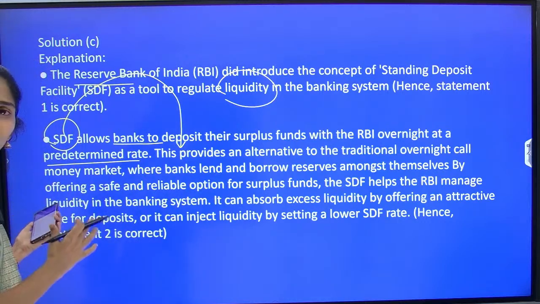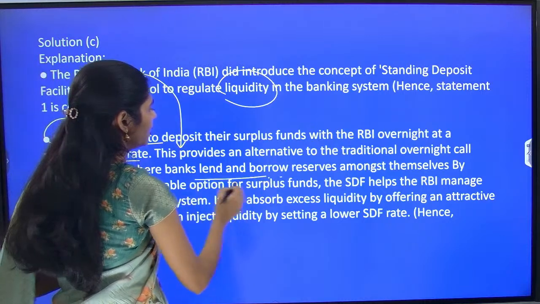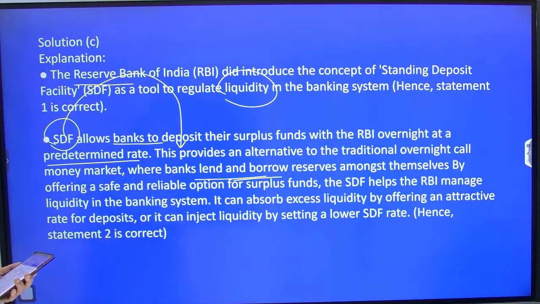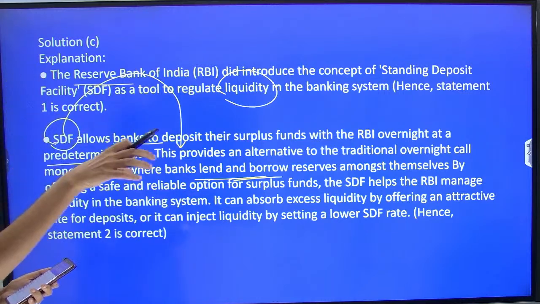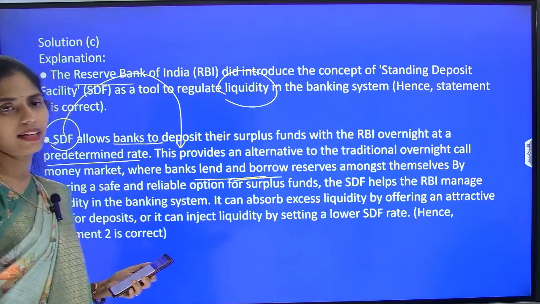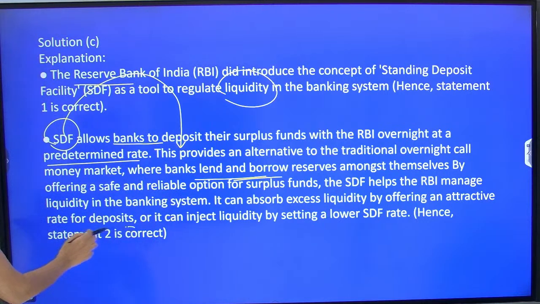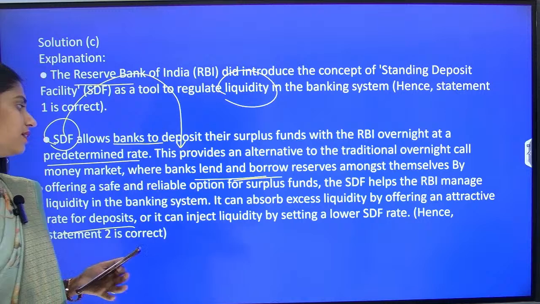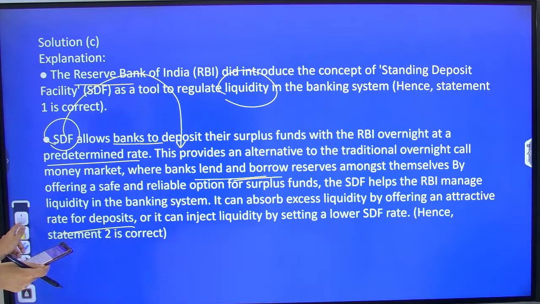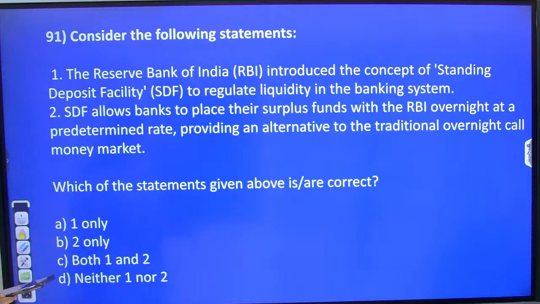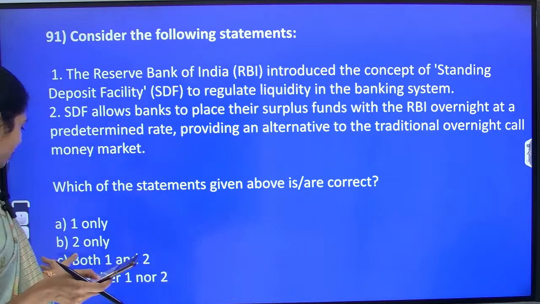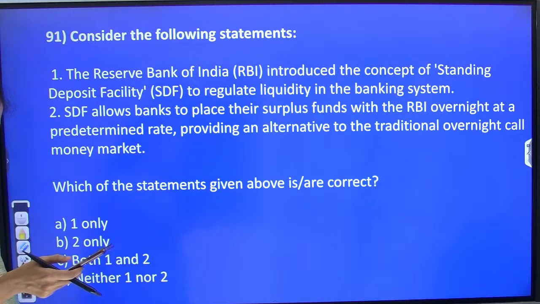In this overnight call money market, banks lend and borrow reserves among themselves, offering a safe and reliable option for surplus funds. In this way the SDF is helpful for RBI to manage liquidity in the banking system. By this method, RBI will be absorbing the liquidity in the market because it is providing an attractive rate for deposits. Okay, clear? Because of this, these two statements are absolutely correct. So the correct option is both 1 and 2. Clear?